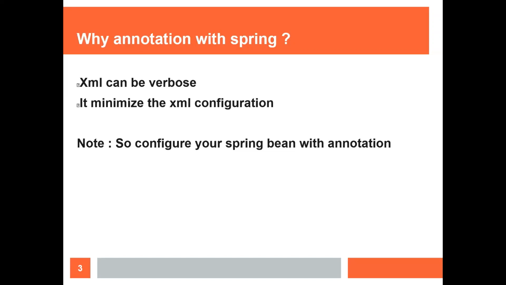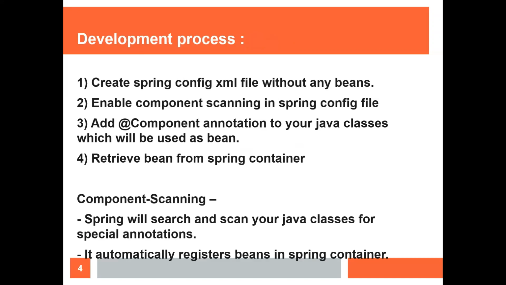In order to overcome this disadvantage, what is the suggestion? Configure your Spring beans with the annotation method. Let's see what this is. Verbose means complex for handling. In the case of 100 beans, the file becomes very large, and each time someone wants to change just one bean, they have to search for it first and then make the changes. So it becomes lengthy.